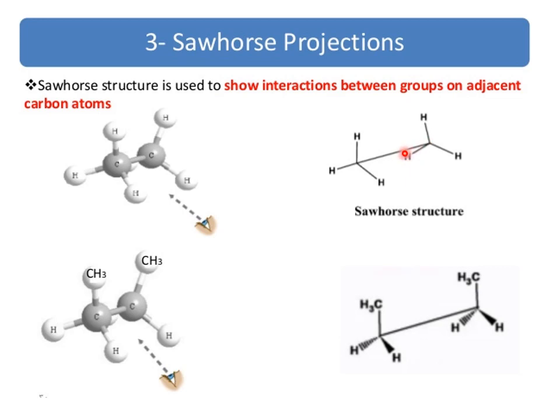Here this proton is wedged and this methyl is dashed. This methyl has the dash formula and this hydrogen is wedged; hedged means below the plane. The dotted lines show that the proton is behind the plane. The bold line shows that it is above the plane. This is the Sawhorse structure of butane. This is the Sawhorse structure of ethane.